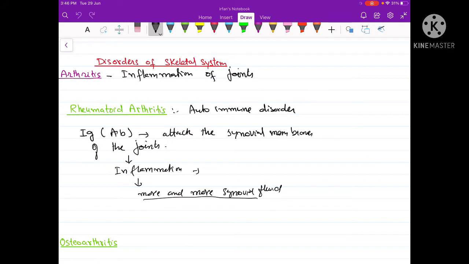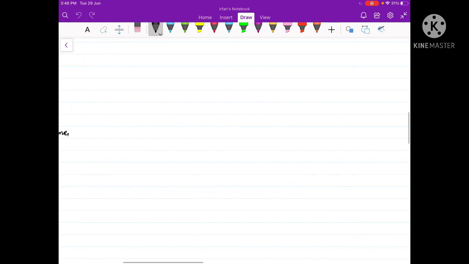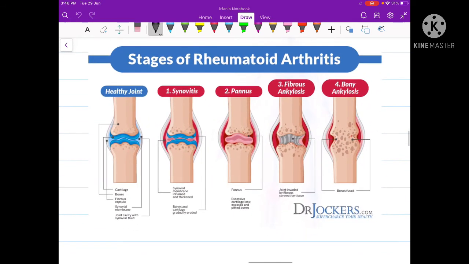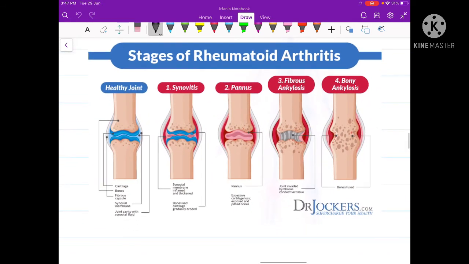Let us have a look at the different stages of rheumatoid arthritis. On the left is the healthy joint, where you can see that at the joint the bones are lined by cartilage. This is the hyaline cartilage. The cartilage shown in blue represents the hyaline cartilage, and the outer one represents the membrane, which is called the synovial membrane.